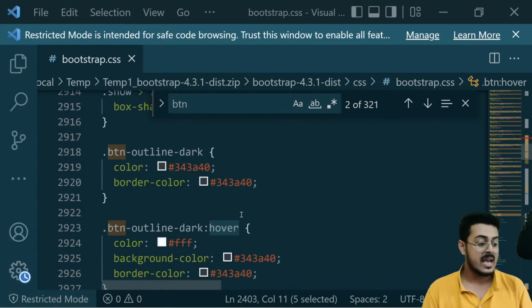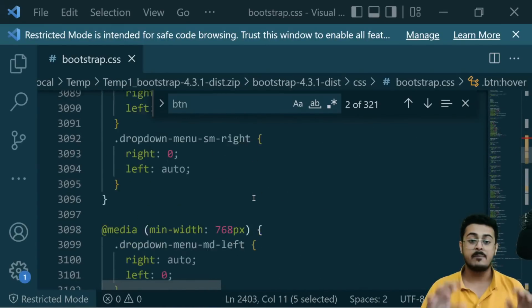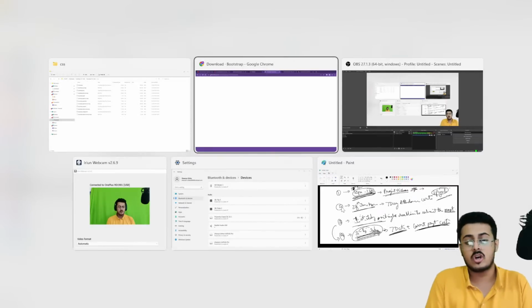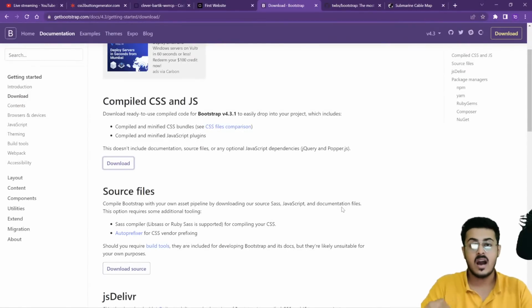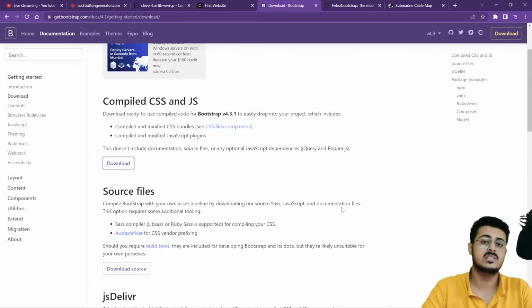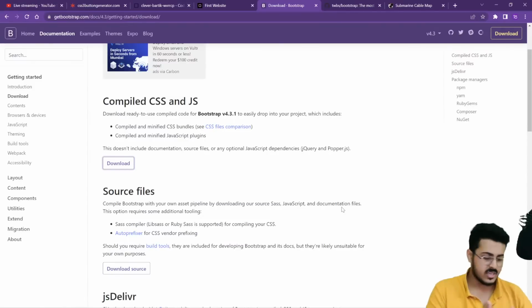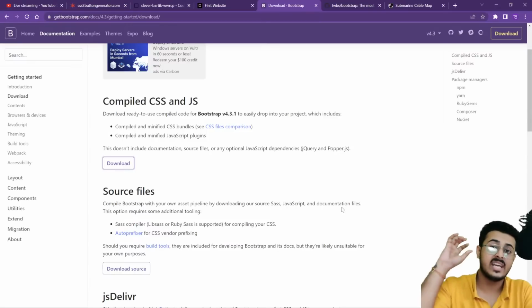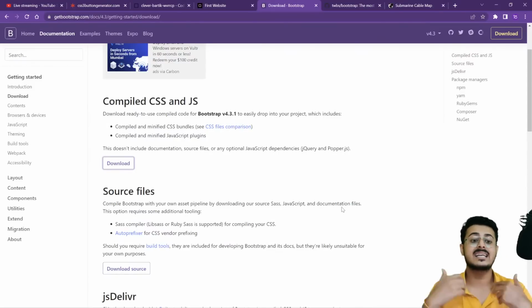So for button, as you're able to see, there's so much code right over here just related to button, and you would have to type it all on your own. And this is the beauty of Bootstrap. You don't have to look under the hood. You don't have to know how the engine works. When you're driving a car, you don't need to understand how the engine works. What you need to understand is there is an accelerator, there is a brake, and there is a steering wheel. If you want to change your gears, this is the changing gears itself. And this is what Bootstrap provides for you. Instead of writing all that CSS code from scratch, you can directly use Bootstrap and create your websites.